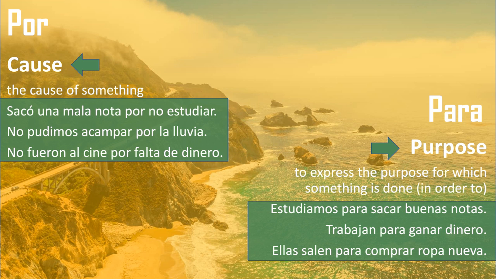No pudimos acampar por la lluvia. So we couldn't camp because of the rain. No fueron al cine por falta de dinero. They didn't go to the theater for a lack of money. Now, you could actually translate these all as for, and when my friends from Honduras speak, a lot of times they won't use because if you're going to use because, you'd usually use porque, right?